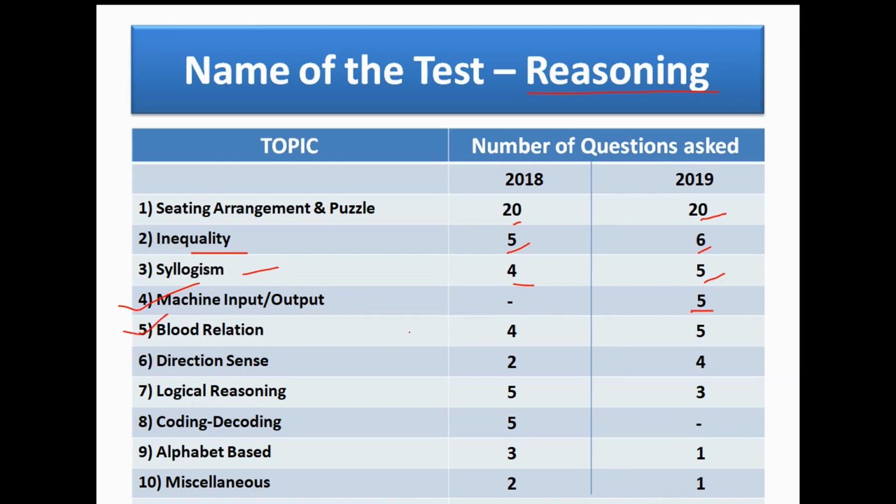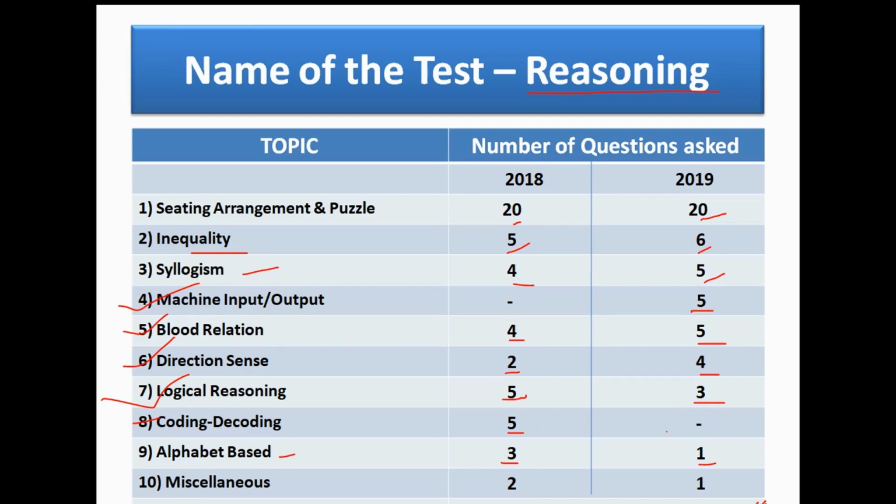From blood relation, in 2018 there were 4 questions and in 2019 there were 5 questions. In direct sense, total number of questions in 2018 is 2 and in 2019 is 4. In logical reasoning, total number of questions in 2018 is 5 and in 2019 is 3. From coding decoding, total number of questions in 2018 is 5 and in 2019 there was no question. In alphabet type questions, total number of questions is 3 in 2018 and in 2019 there was 1. And total questions from reasoning in 2018 was 50 and total questions from reasoning in 2019 was also 50.